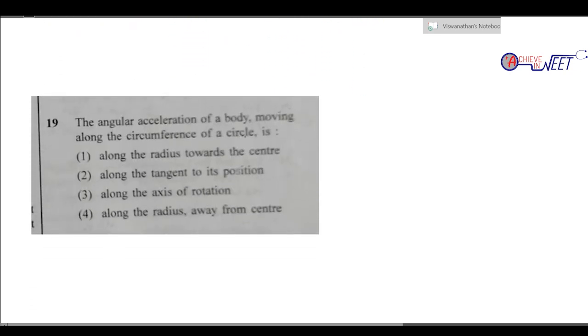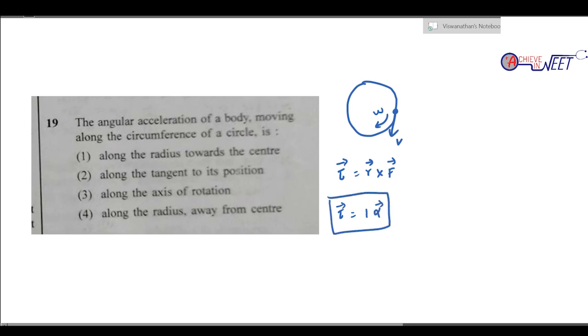The angular acceleration of a body moving along the circumference of a circle. So, if a body is moving along the circumference of the circle, what is the angular acceleration? Always remember, whenever a body is moving in a circle, the torque is given by R cross F. Right? Because torque gives the acceleration, I alpha.